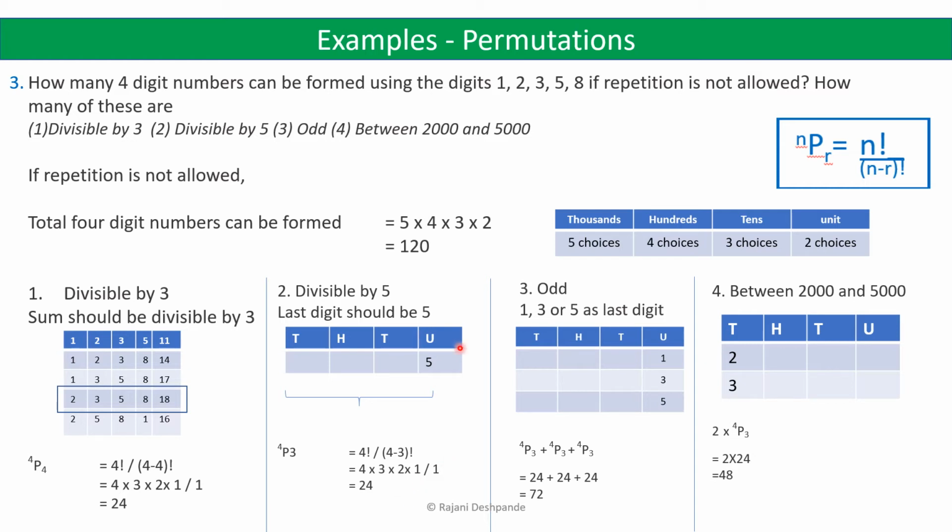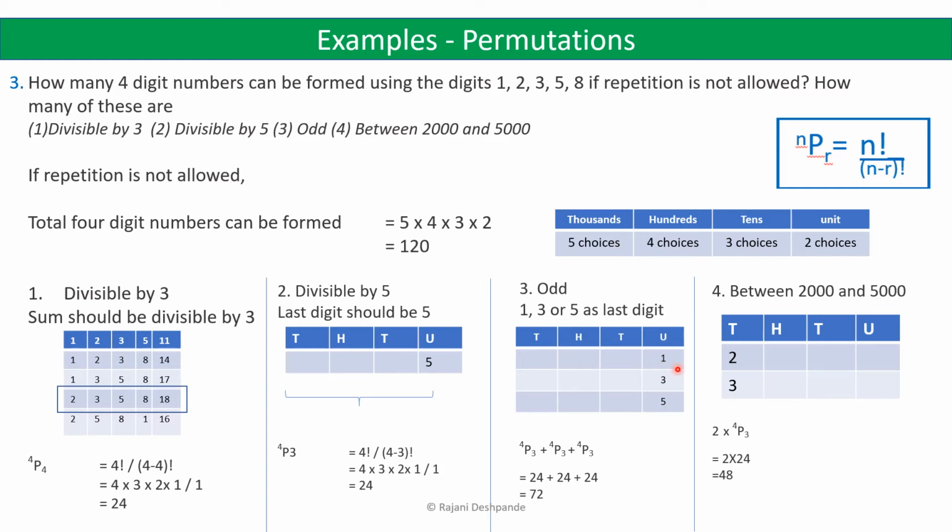Now coming to the next part, how many of the 4-digit numbers formed are odd. For a number to be odd, its units place must have an odd digit like 1, 3, 5, 7. But here, since only 5 digits are there, the odd digits among them are 1, 3, 5. So the units place can have 1 or 3 or 5.